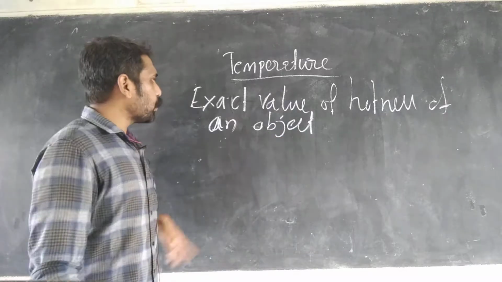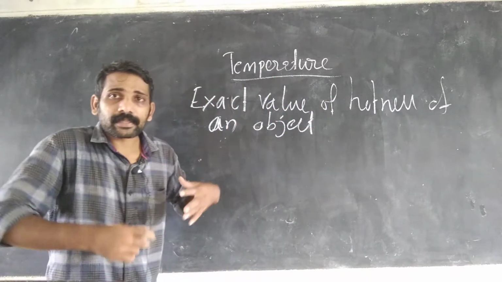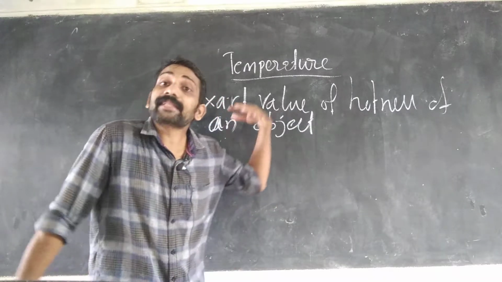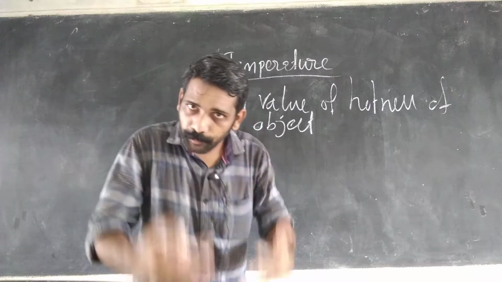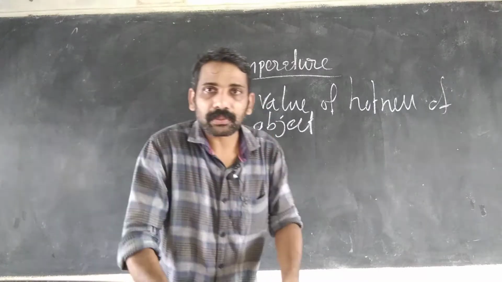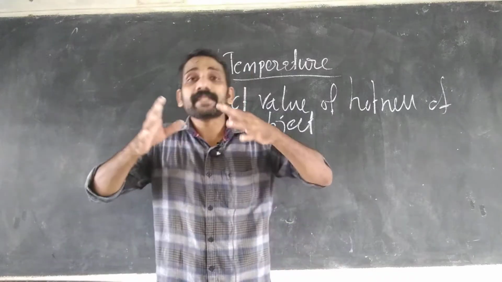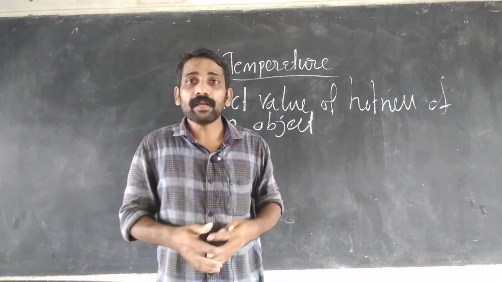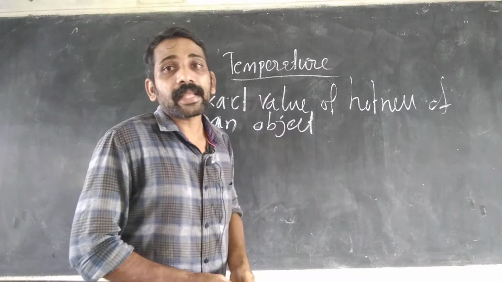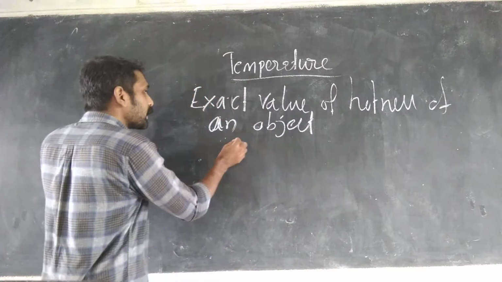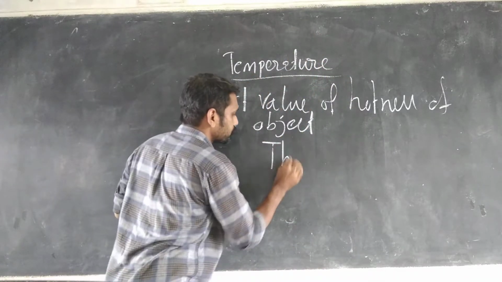So we have to measure the exact value of hotness, that is temperature. There is an instrument to measure the exact value of hotness or temperature. That instrument is called what? Thermometer.